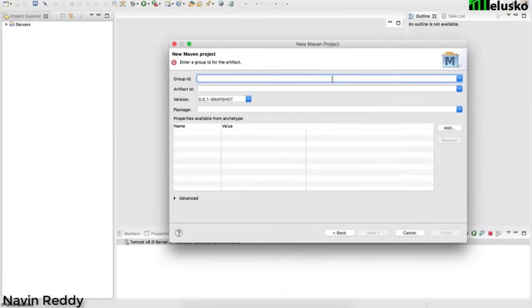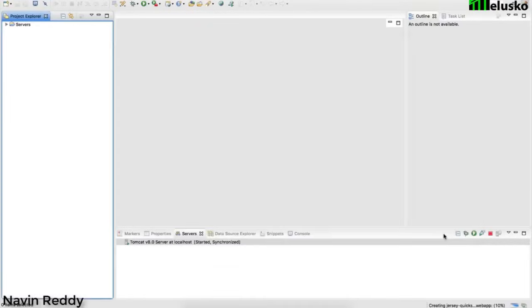Now it will ask you for the group ID, as you know with Maven. So we'll say com.telusko, and the artifact ID for me is, let's say, demo rest. That's my web application which I'm working on here. Once you do that, just click on OK, and your job is done. Can you see that? You got your Jersey project. If I expand this project, we get src, and a Java folder. Inside the Java folder, we have com, we have telusko.